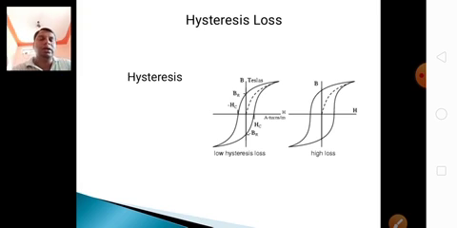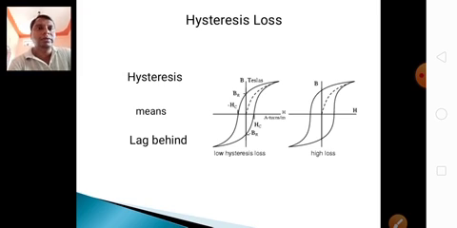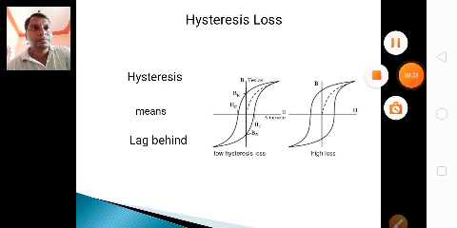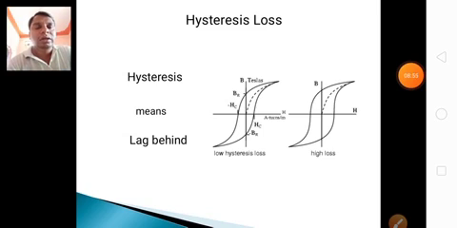Why hysteresis loss occurs: hysteresis means lag behind. When the core is designed with iron, the core is laminated. The lamination of the core is available, so these losses are eliminated. Hysteresis means heat produced by the magnets, so from that heat the loss will occur.